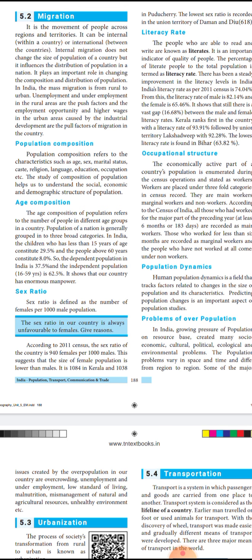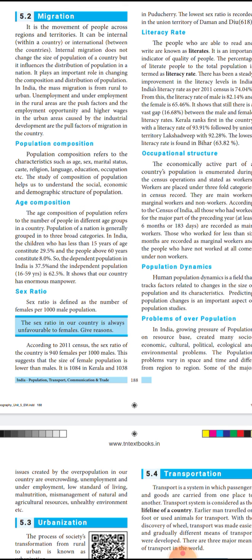In the 2011 census, the ratio of the country is 940 females per thousand males. That is, the female ratio is very less. But in Kerala, it is 1084, and in Pondicherry it is 1038 for 1000 males. I'm talking about 1000 males: it is 1084 in Kerala and 1038 in Pondicherry.